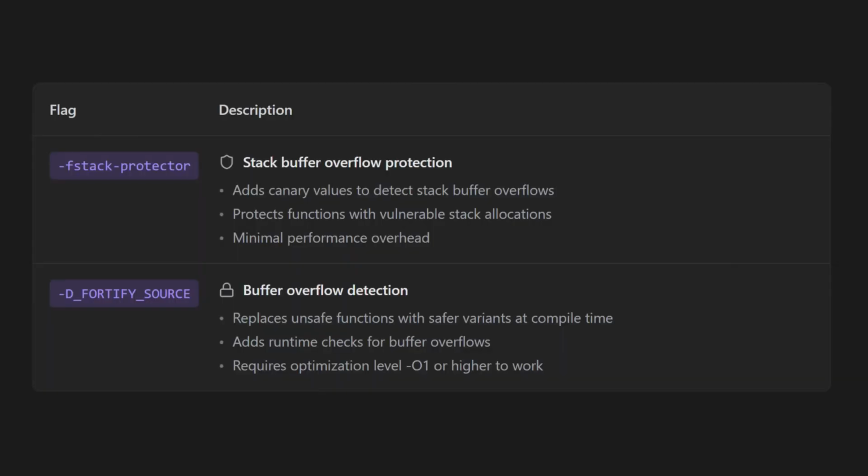And the warning system varies between compilers and versions, and it has unintuitive edge cases like how the flag -Wall doesn't actually include all warnings. And missing flags like -fstack-protector or -D_FORTIFY_SOURCE can leave your code vulnerable without you realizing it. Managing these flags across different platforms often requires complex build systems.